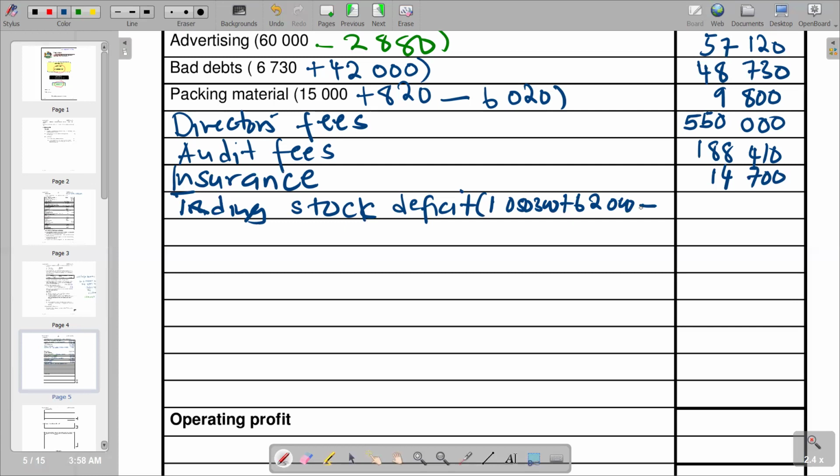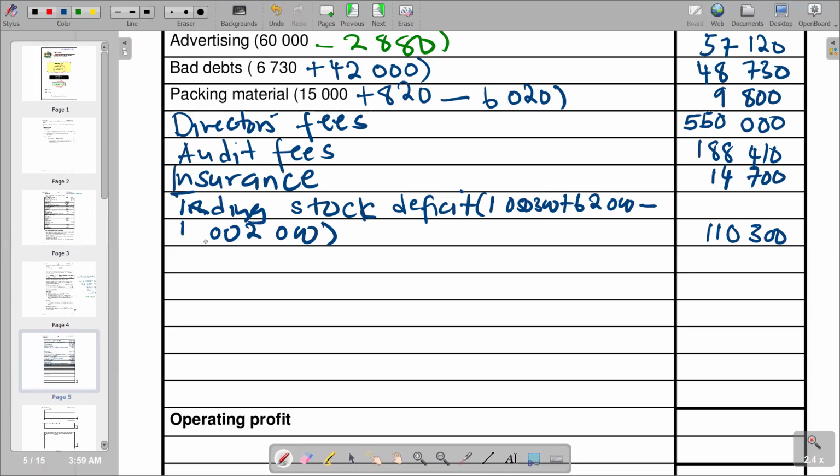We added our 62,000, and finally we subtract our trading stock, which is 1,002,000. We did calculate this when we were on the other income section. So the answer that we got was 110,300. So basically, this is what we have in terms of our trading stock.